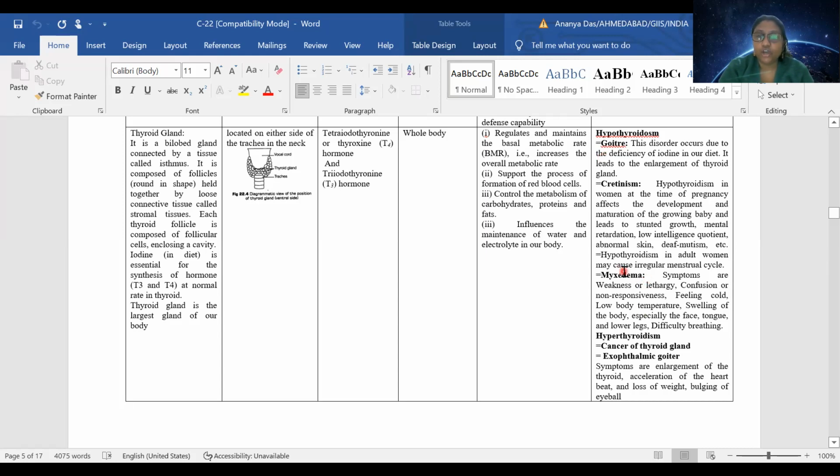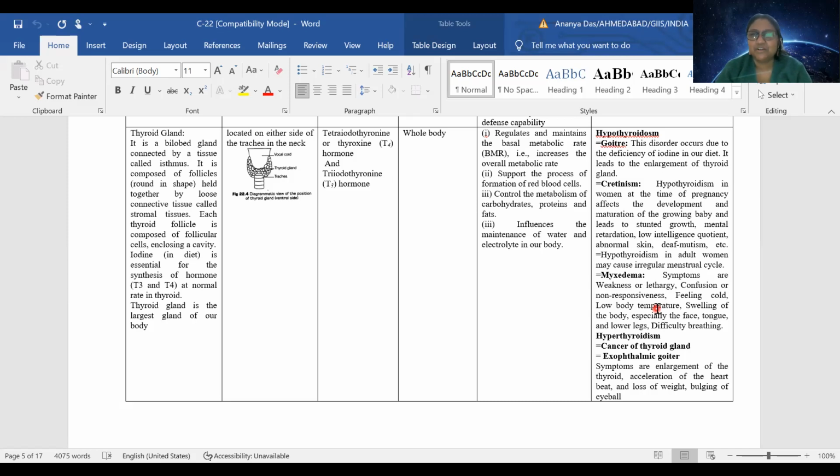So we will talk about the fourth hypothyroidism disease, that is called myxedema. This is causing weakness or lethargy. I am sure many of you are now thinking, okay, am I having myxedema? Because many of you must be feeling lethargy. आज class नहीं है, थोड़ा ज्यादा सो लेते, कल होमवर्क करेंगे, कल करेंगे. So don't worry, that is natural.